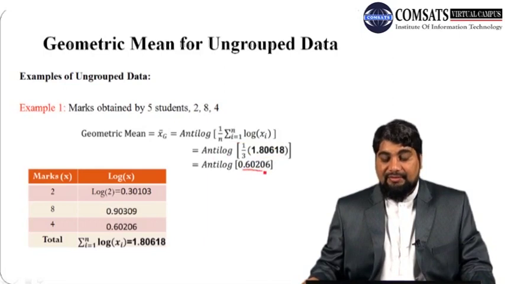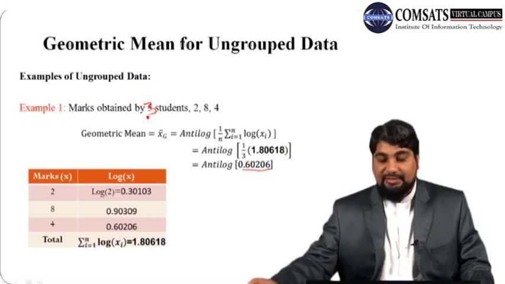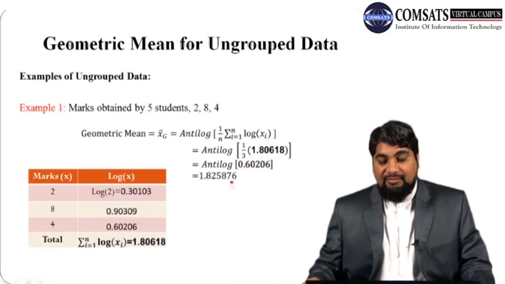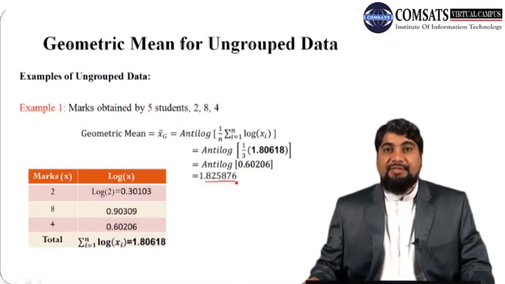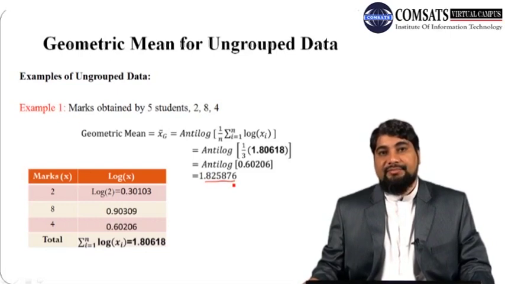So we get 1.80618 divided by 3, and here we have the 3 students. So the result is 0.60206, and its anti-log gives the geometric mean. So this is how to calculate the geometric mean for the ungrouped data.